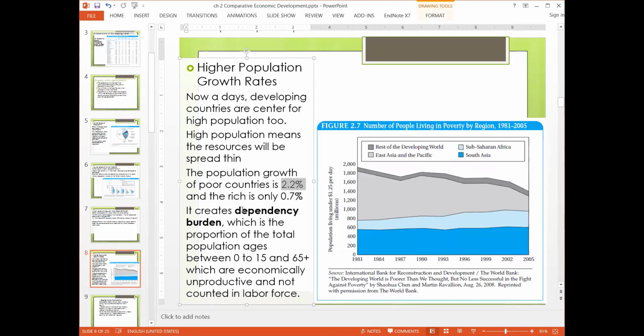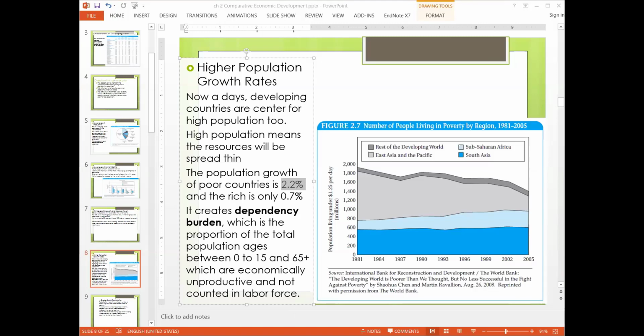This creates a dependency burden, which is the proportion of the total population aged between 0 and 15 and 65 plus, who are economically unproductive and not counted in the labor force. So the age dependency will be a problem for the poor countries.